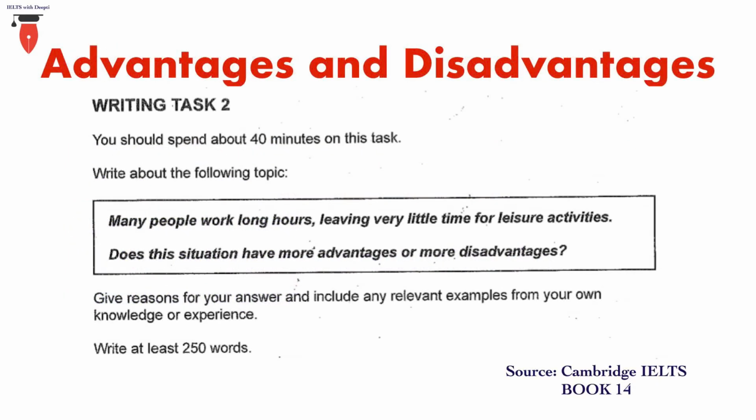Now let us look at a sample question of advantages and disadvantages. This question has been taken from Cambridge IELTS book 14. In this particular question, we are supposed to tell whether there are more advantages or disadvantages of many people working for long hours and having very little time for leisure activities. So this is how you are supposed to identify the question and read it carefully and see what the question is asking you. It is very important because if your answer does not match the question, then your bands will go down.